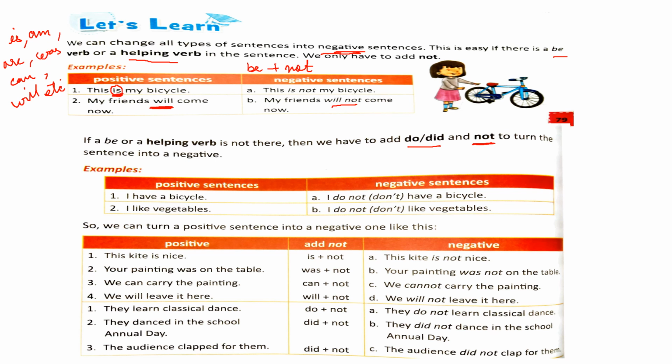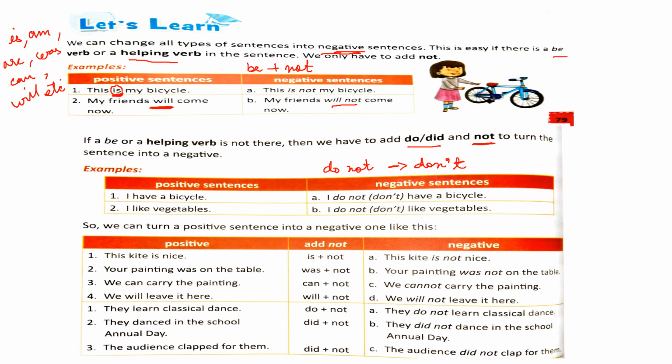So let's see the example. First one is I have a bicycle. There is no be verb used in this sentence. So how will you change it into negative? You will use do not. So it will change into I do not have a bicycle. Now do not can be written in a short form as well. So the short form will be don't. This is how you write don't. Okay. So I don't have a bicycle or I do not have a bicycle.